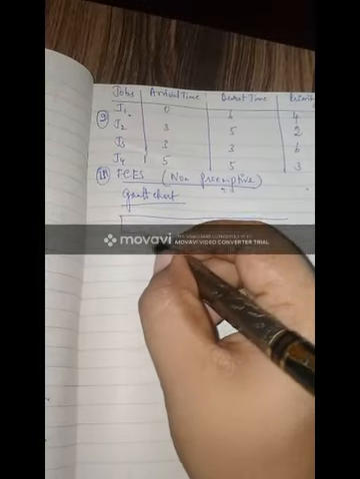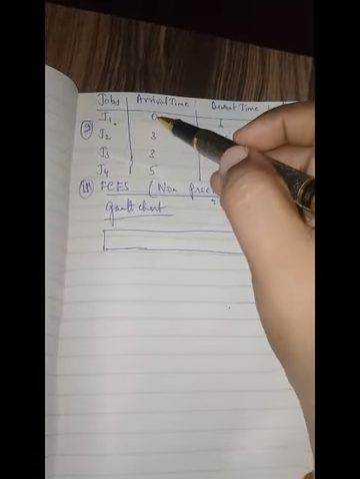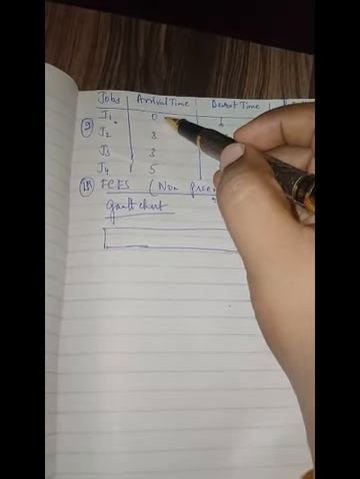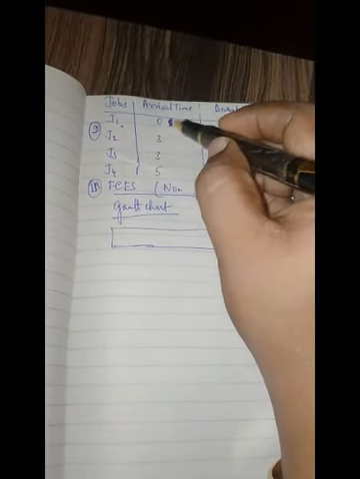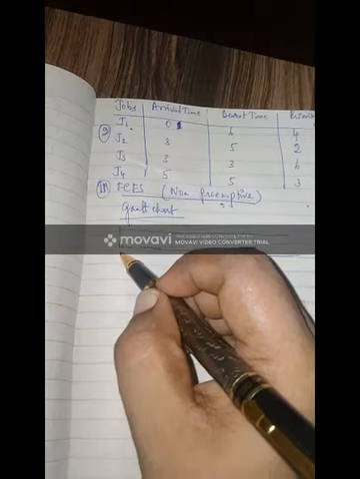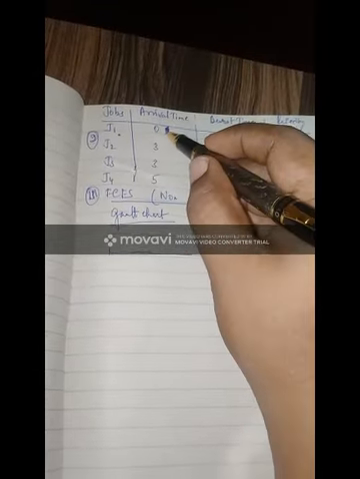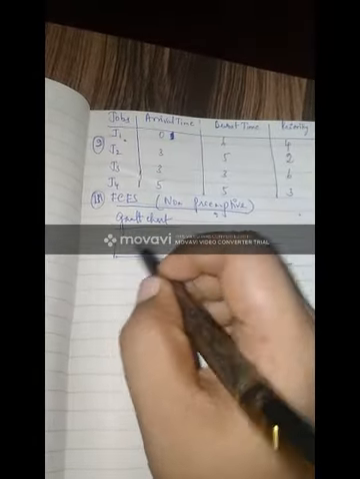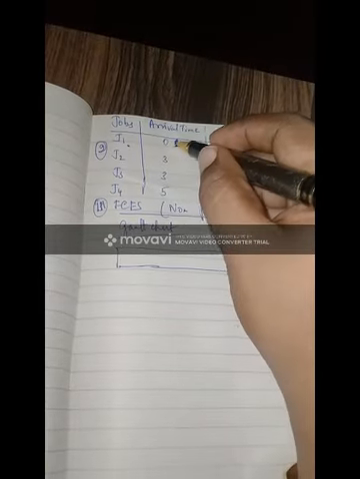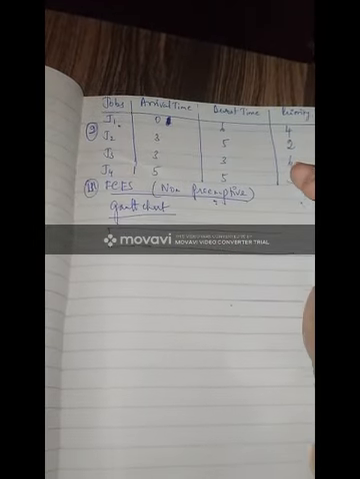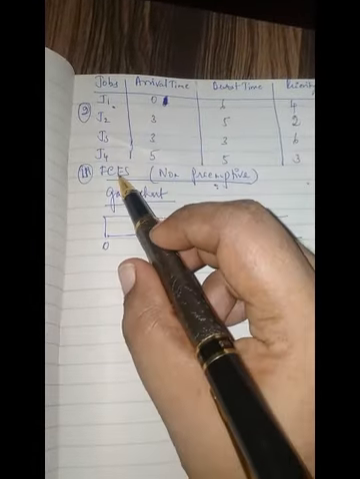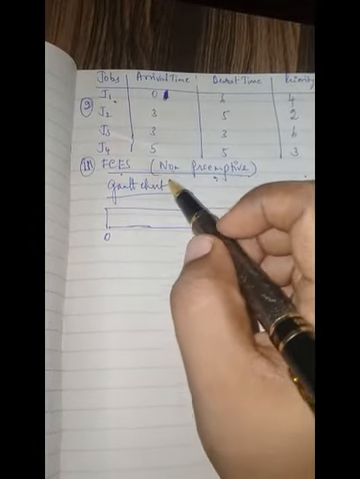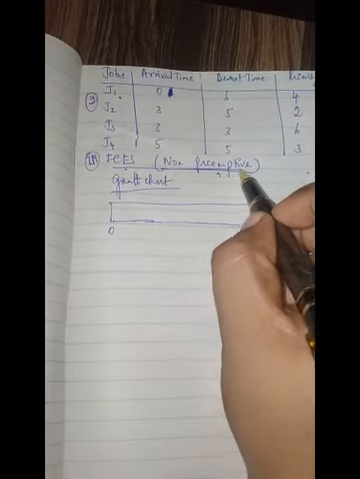In some cases, the arrival time might be given as 1 instead of 0. In that case we have to write 1 only here and start from 1. Usually we don't get this, but if it is there, we start from 1. In this question they have given 0, so we'll begin from 0. This is first come first serve, you go in the order, and it is non-preemptive.